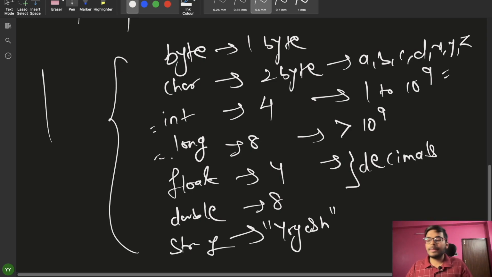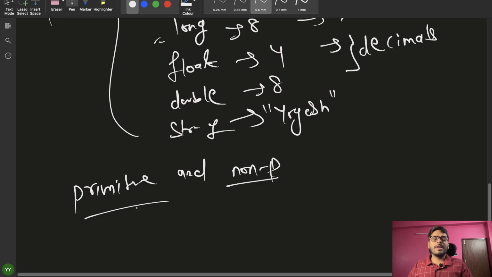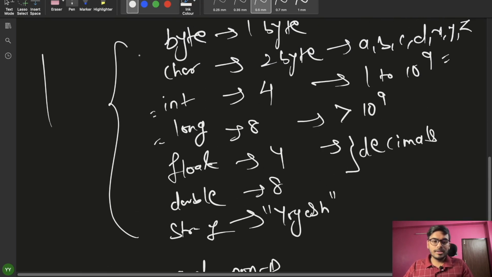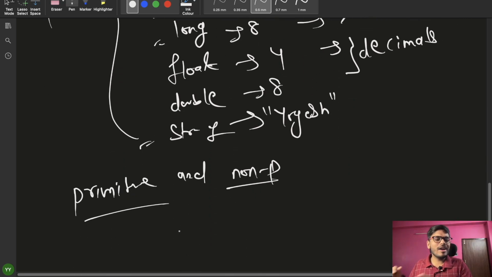Also, there are two types of data types, that is primitive and non-primitive, right? So I will be explaining primitive and non-primitive. Like in this example, you can see that byte, char, short, int, long, float, double are primitive, string is non-primitive, and classes are also non-primitive. So I will be explaining the difference between primitive and non-primitive. I will go deep dive into the string part, so we will cover those parts in the next videos.